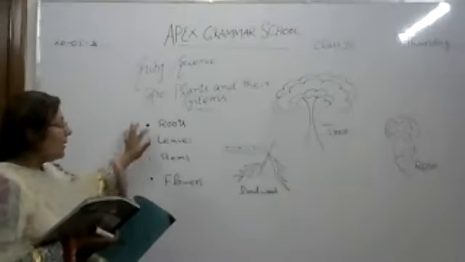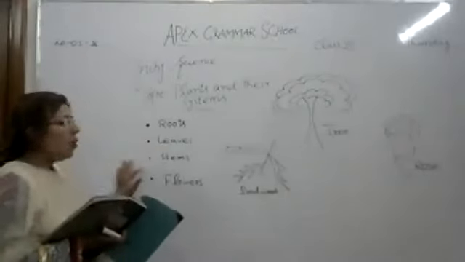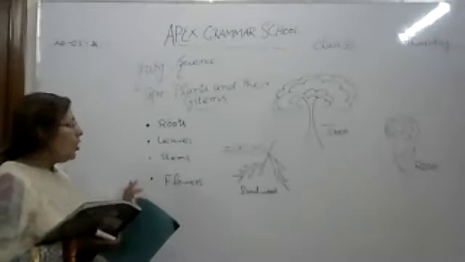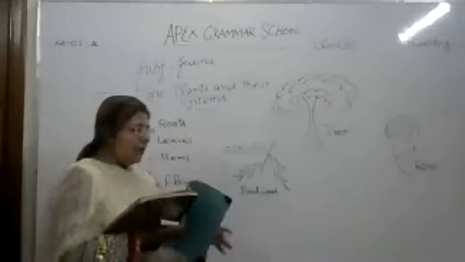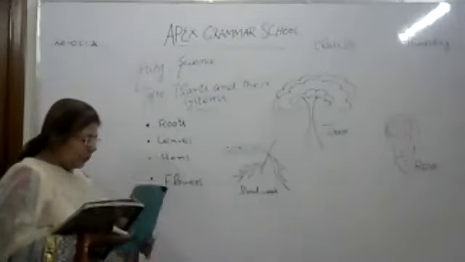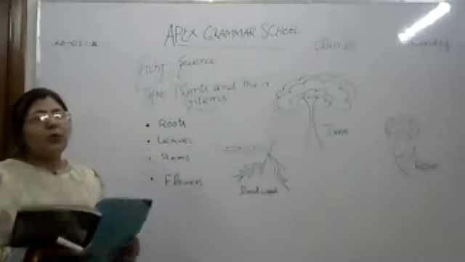What do they have in common? They all have roots. They all have leaves. They all have stems. They all have flowers. Now we will discuss in detail what a root is, what a stem is, what a leaf is, and what a flower is. So first we will discuss the roots.